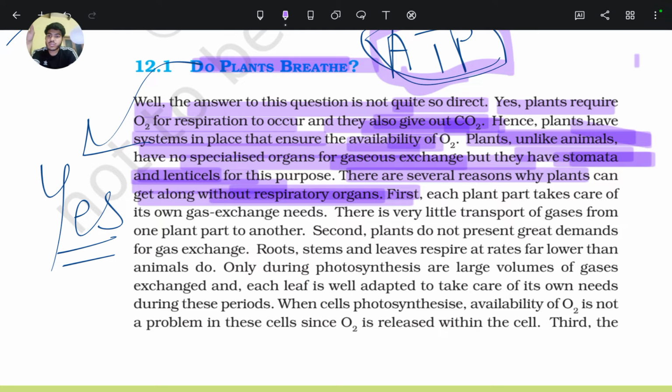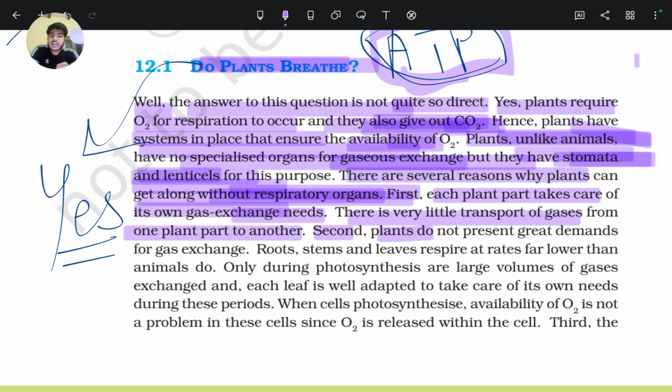So there is no need for a special mechanism for exchange of gases. Each plant part takes care of its own gas exchange needs. There is very little transport of gases from one part to another.